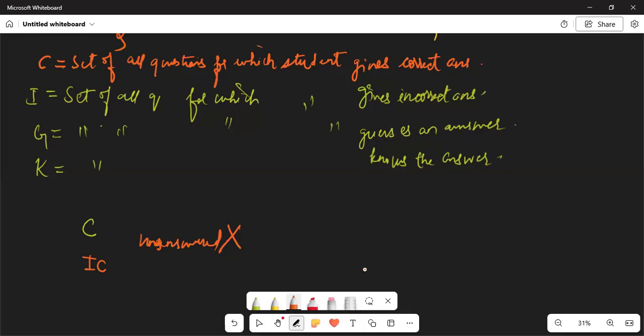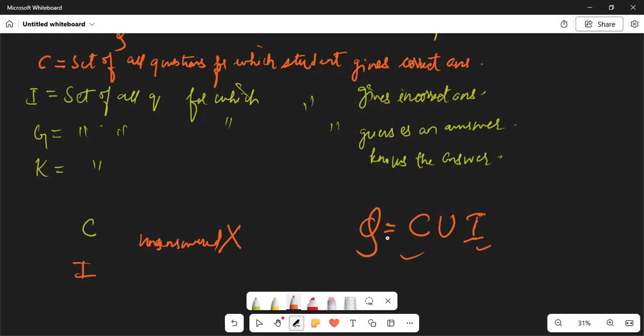So that means if we consider the set of all the questions, this is the set Q, then it is the union of C and I. Either correct or incorrect. And at the same time, he cannot give both correct and incorrect answer for a question.